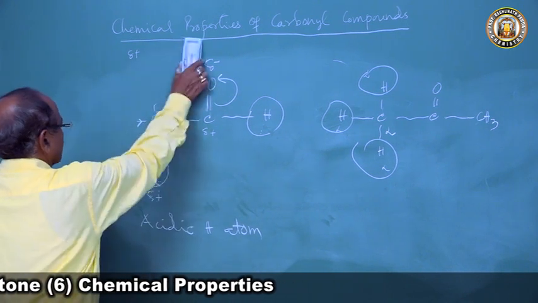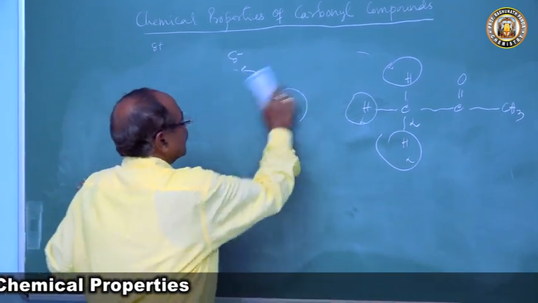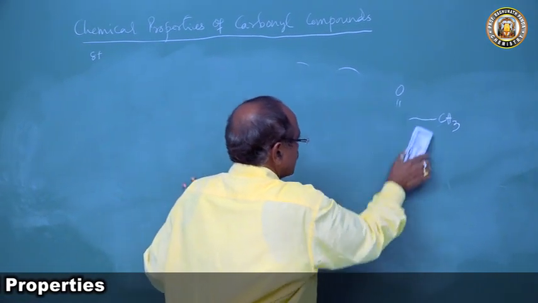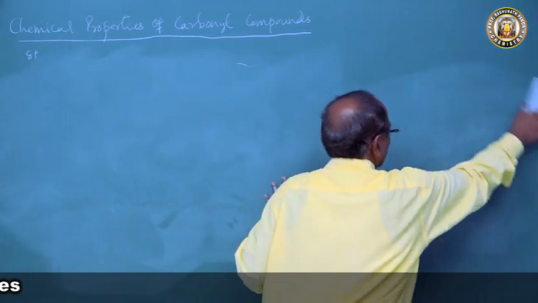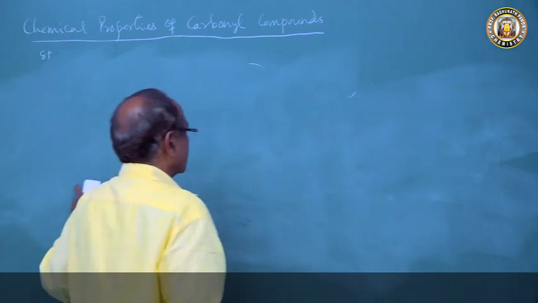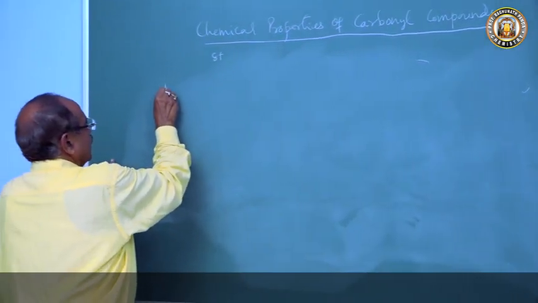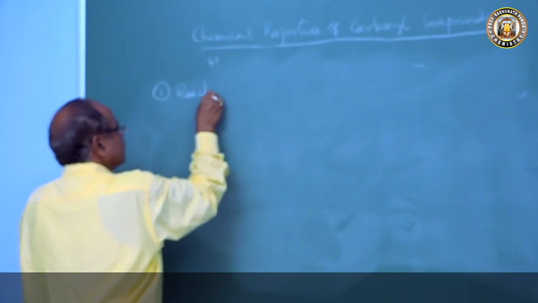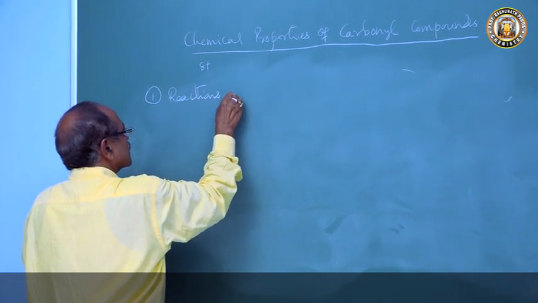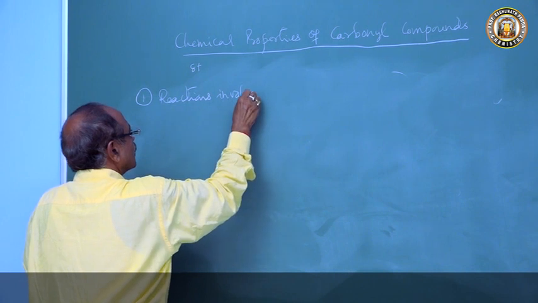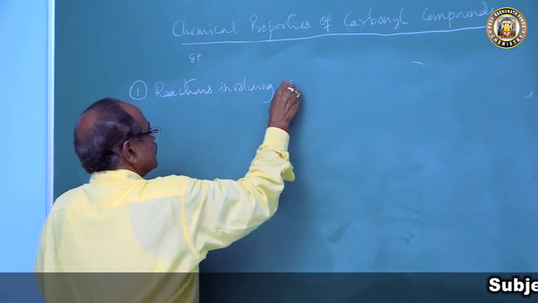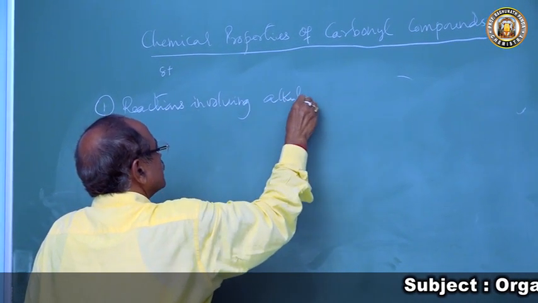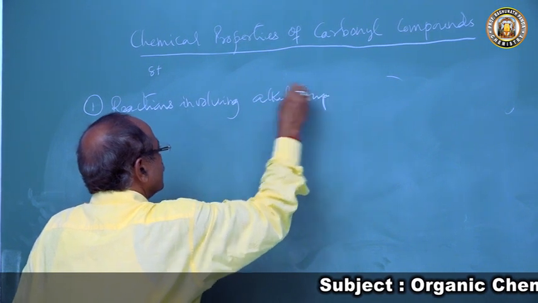So if I classify all the reactions in a systematic manner for studying the properties, we can say: first, reactions involving the alkyl group of both aldehyde and ketone.